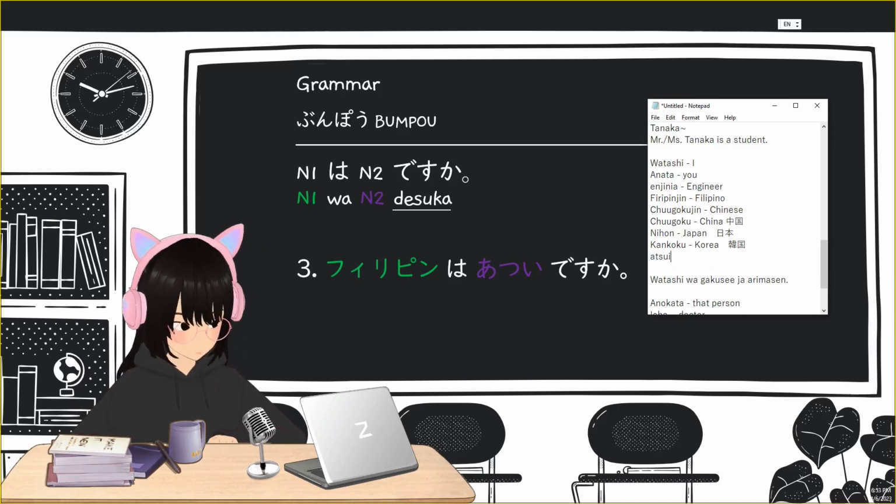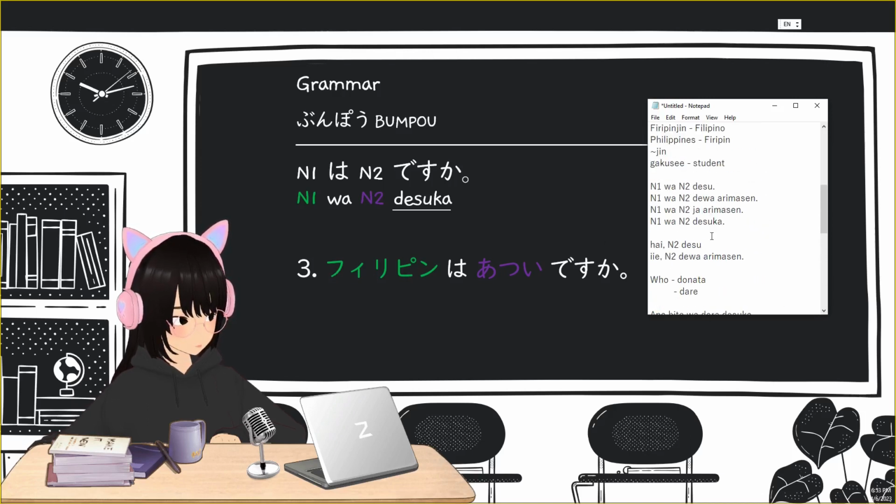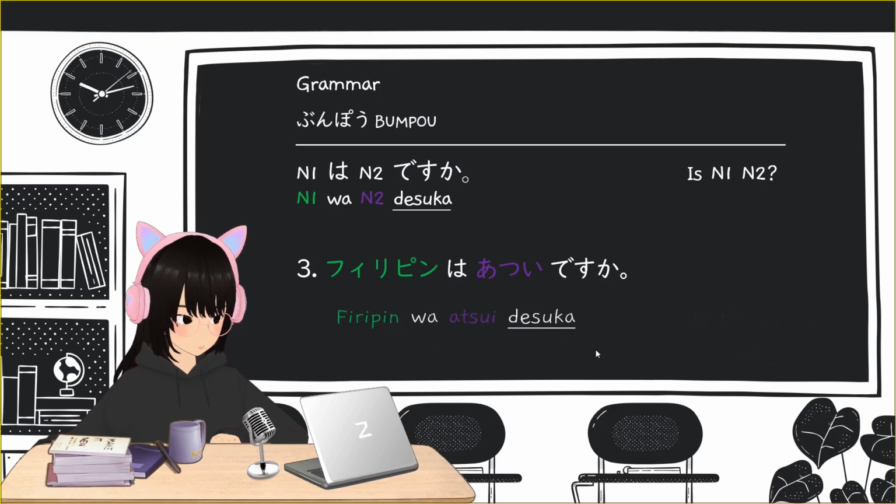Atsui. So here we have our country, Philippines. And then wa is the topic marker. So our topic is Philippine. Wa is the topic marker. So we're asking here, because it ends with desu ka, if Philippines is hot. So is Philippines hot?